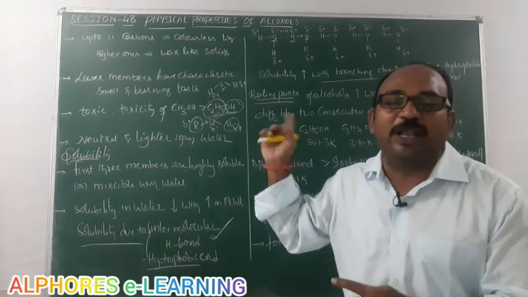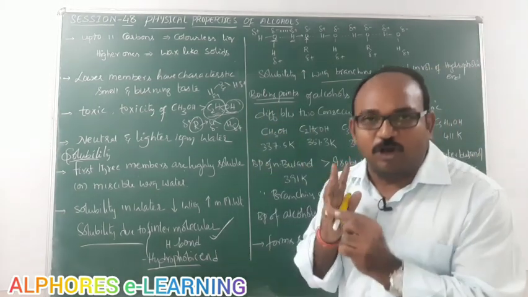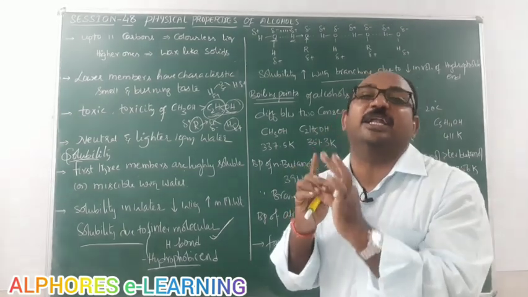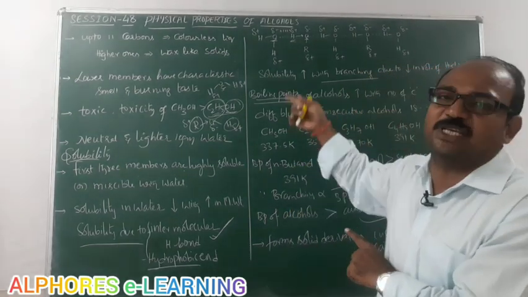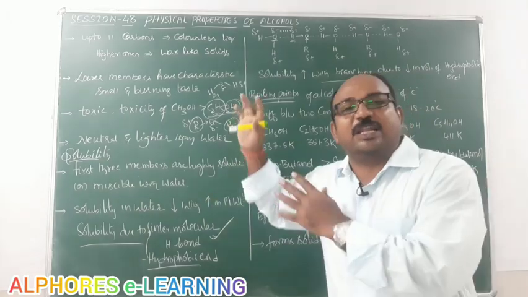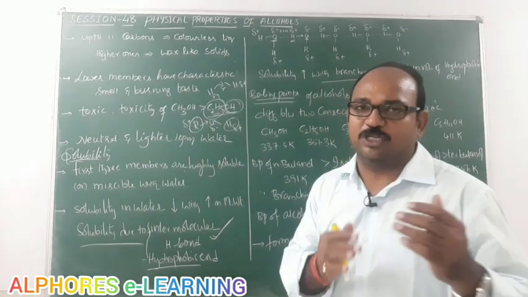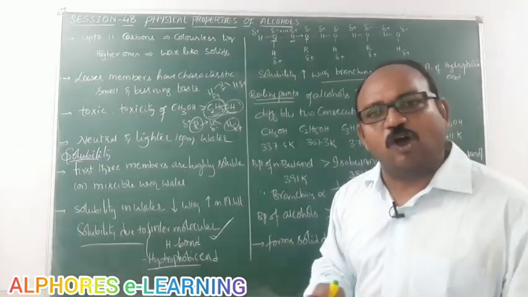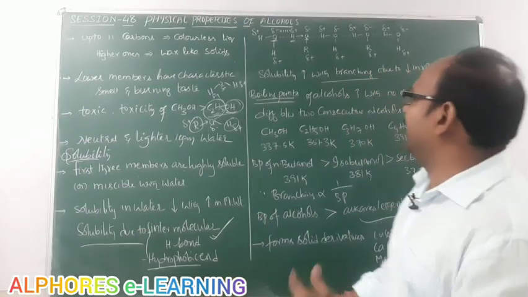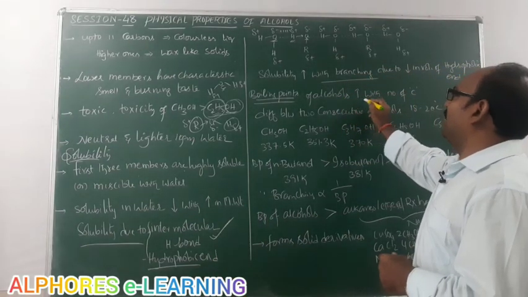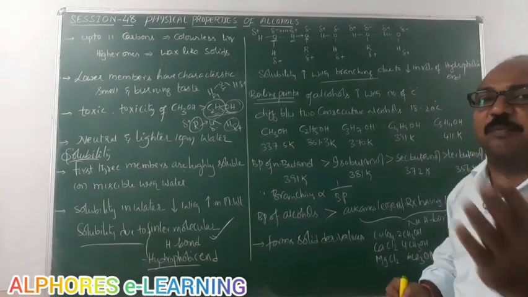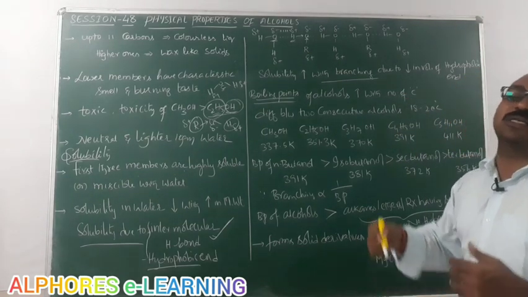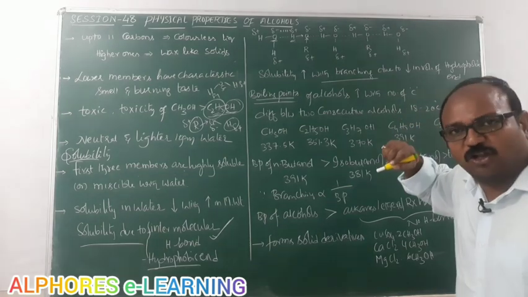That means boiling point is influenced by three factors: molecular weight, molecular size and intermolecular forces. What are the intermolecular forces here? Hydrogen bonding, then dipole-dipole interaction and obviously van der Waals forces. So here the boiling point of alcohols increases with an increase in the number of carbon atoms, because with an increase in the number of carbon atoms, molecular weight increases.